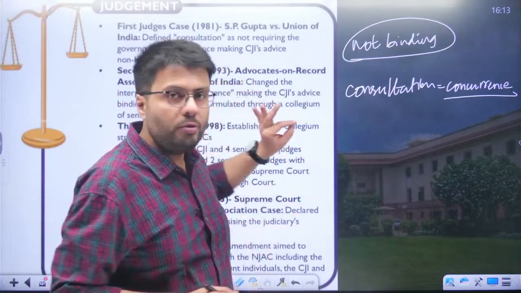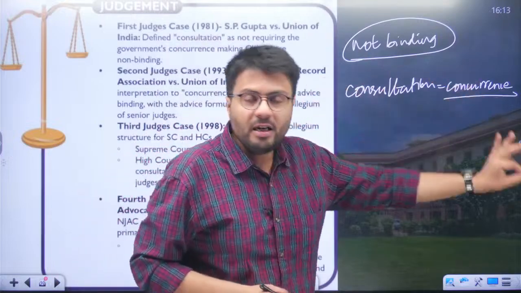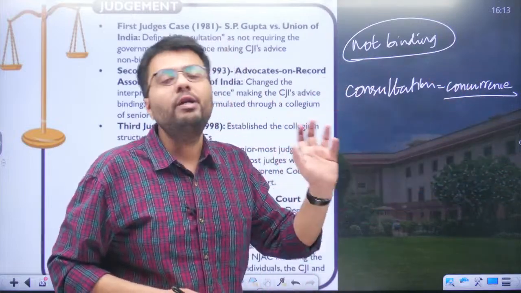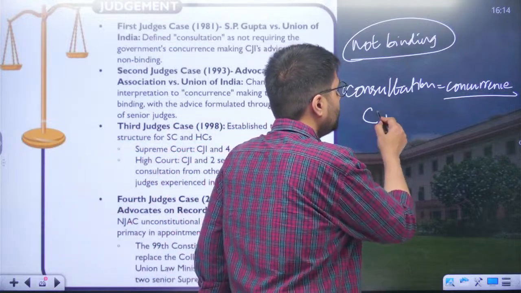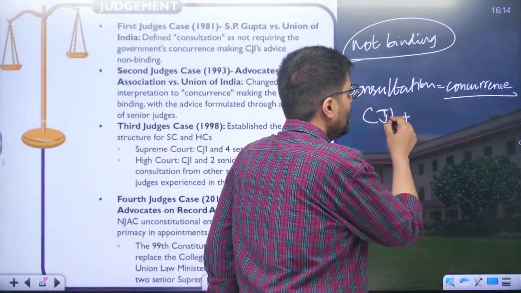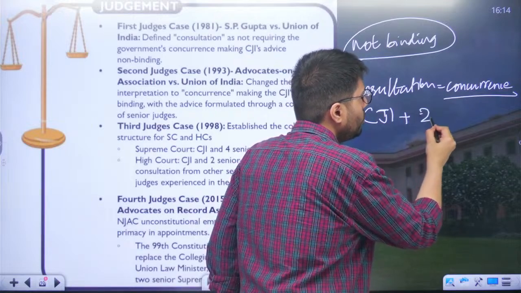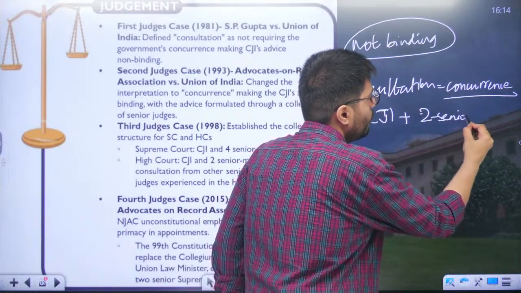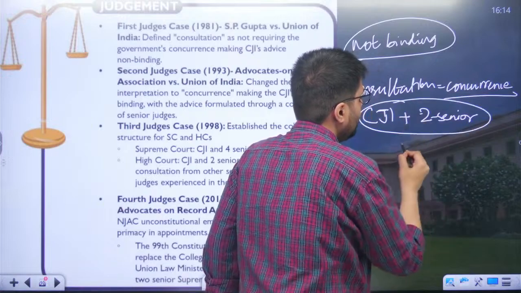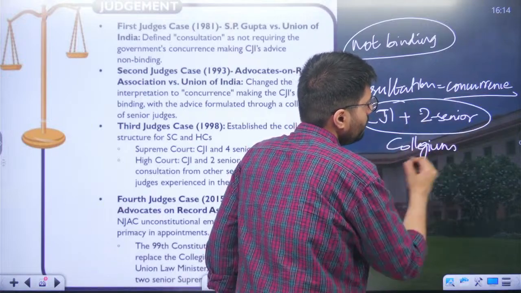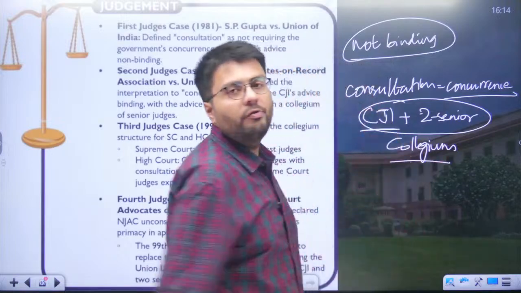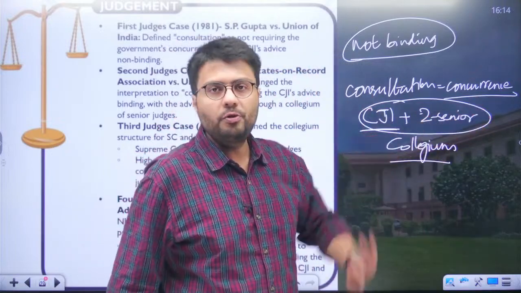And when it comes to seeking the consultation of the Chief Justice of India, here the opinion of the Chief Justice of India alone would not suffice. Rather, the Chief Justice of India should also take the opinion of the 2 senior most judges of the Supreme Court. So technically in the second judges case, this became the Collegium of India, that is the Chief Justice of India and 2 senior most judges of the Supreme Court.